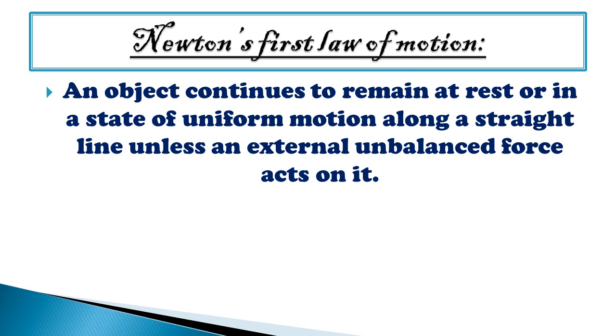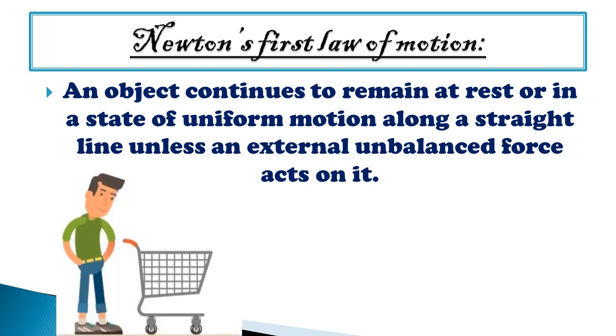That means if the object is at rest, it will continue to be at rest unless an external force is applied. But if the object is in uniform motion along a straight line, its motion will continue unless an external unbalanced force is applied. So to understand this, let's take an example. We can see that a boy is standing next to a basket. So the basket is at rest. Why? Because no external unbalanced force is applied.